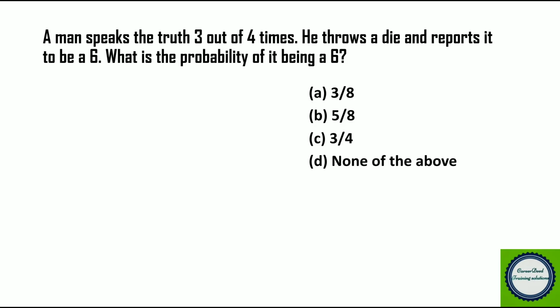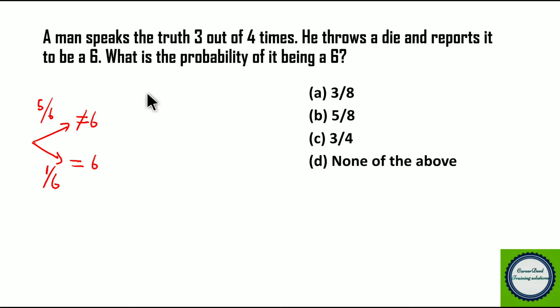Okay, now the man speaks the truth 3/4 of the time. So before that, while throwing a die, what is the probability of getting a 6? The probability of not getting a 6 is 5/6. The probability of getting a 6 is 1/6. Now this case is not equivalent to 6 and this one is equivalent to 6.